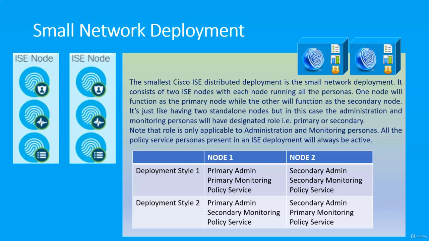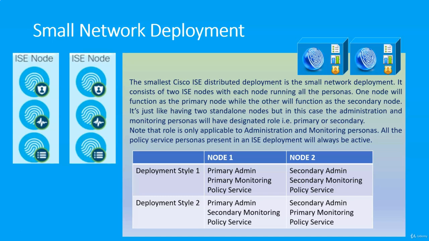Style 1. Node 1 will run administration persona with primary role, monitoring persona with primary role, and policy service persona, while Node 2 will run as a secondary admin, secondary monitoring, and policy service node. Another style is to designate Node 1 as a primary admin, secondary monitoring, and policy service node, while Node 2 will be designated as a secondary admin, primary monitoring, and policy service node.